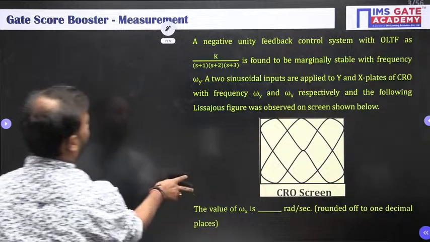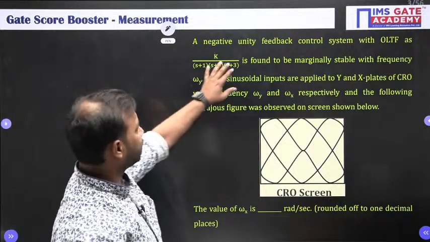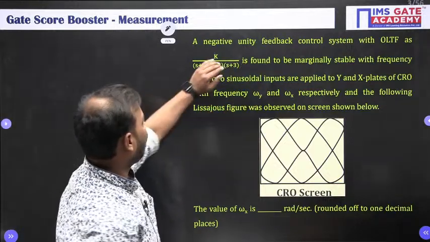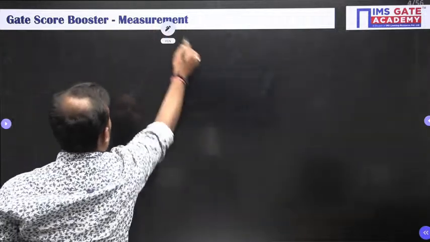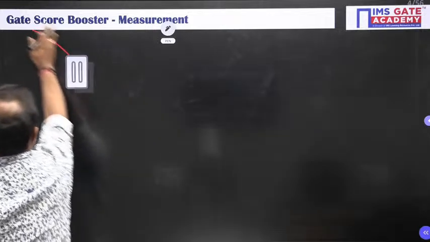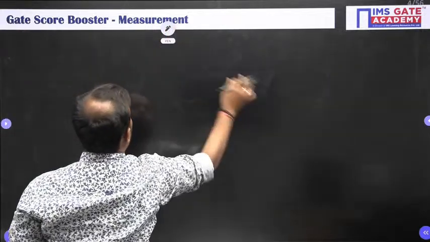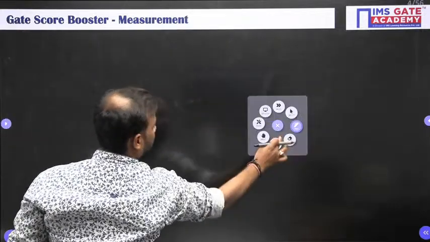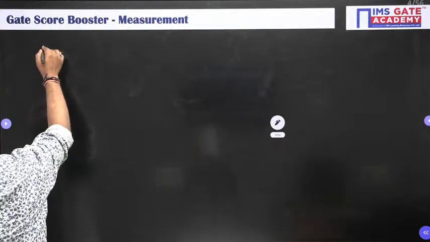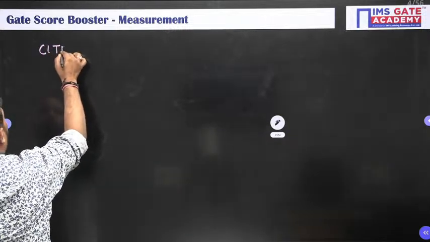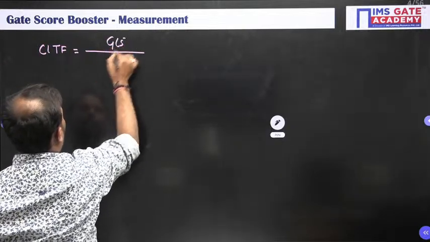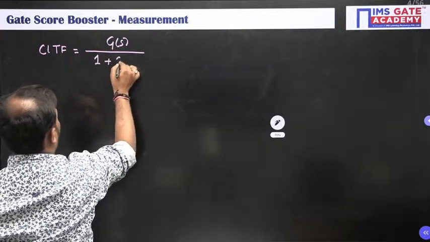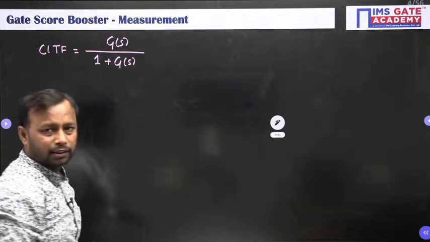All right. As in the question it is given that the system is marginally stable. Which system? Closed loop system. So let us frame the closed loop transfer function. The CLTF is equal to G of s upon 1 plus G of s for a negative unity feedback system.